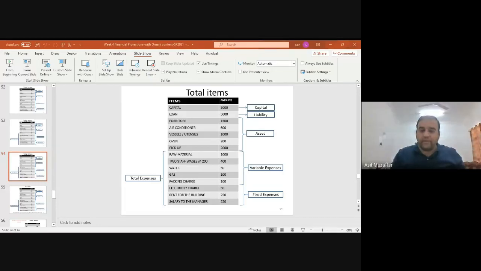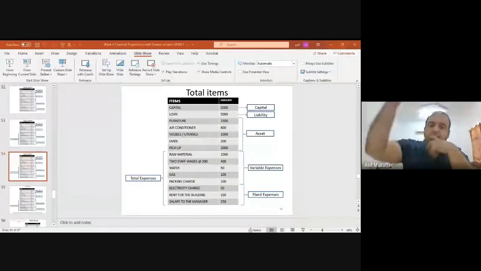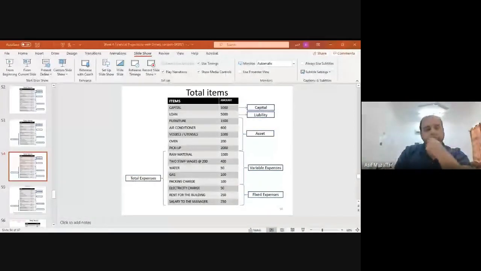Is this clear? Yes. You can see this for 1 minute. It's very simple. If you remember that equation which I have written, you would easily know what a balance sheet is. It has assets, liabilities, capital, direct expenses, indirect expenses. That's it. You just put it in one format.